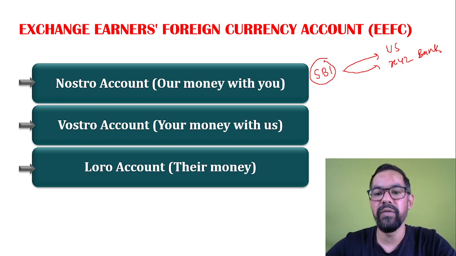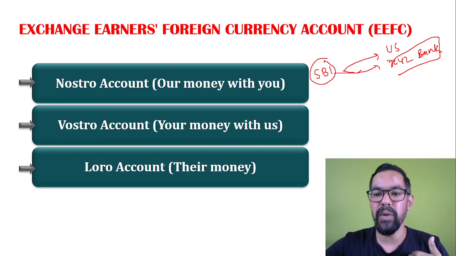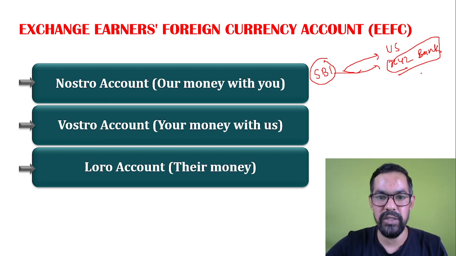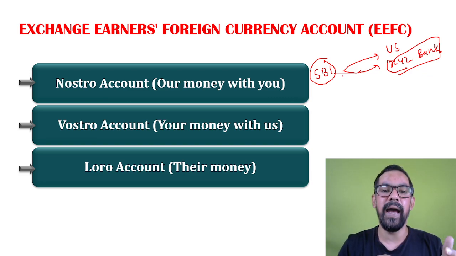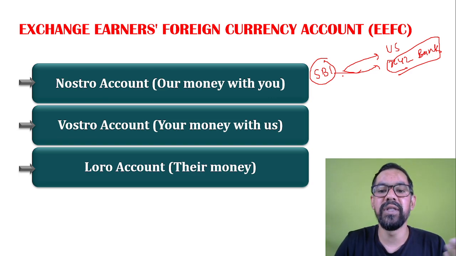They open their account with this XYZ bank, and the amount held by SBI in this particular account will be in US dollars, or their domestic currency. So when an Indian bank opens their account with some foreign bank to do transactions in that country, that account is generally known as a Nostro account.